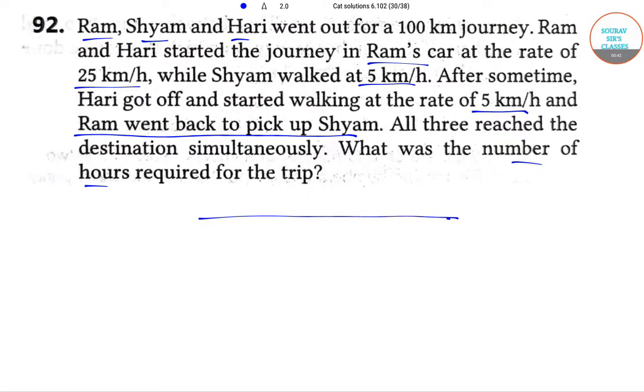So let this be the trip, and let us label these points as A, B, C and D. Let this be X, this be Y, and this be Z.